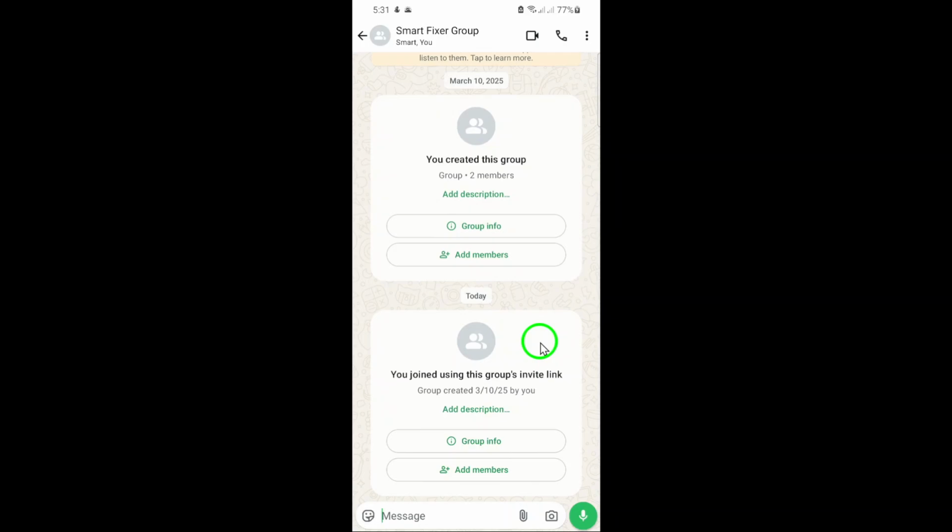By following these steps, you'll be back in your favorite groups in no time, catching up on all the conversations you missed.